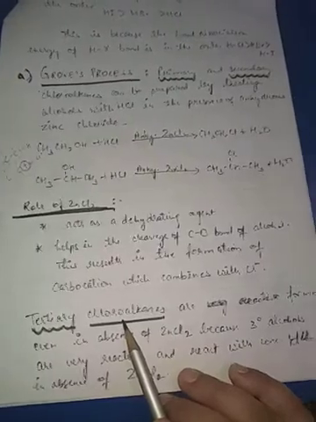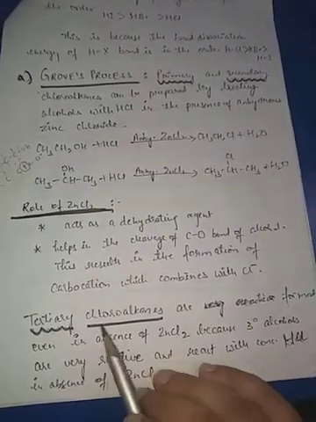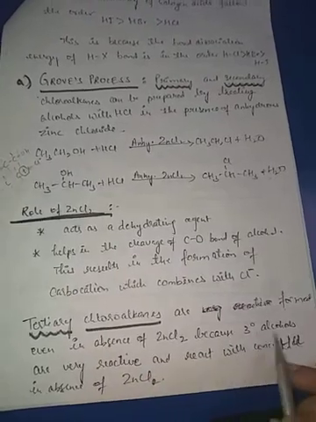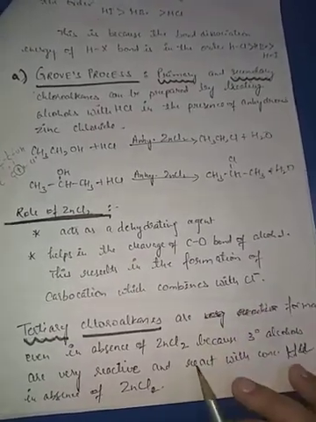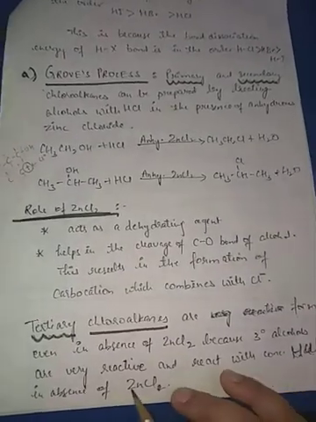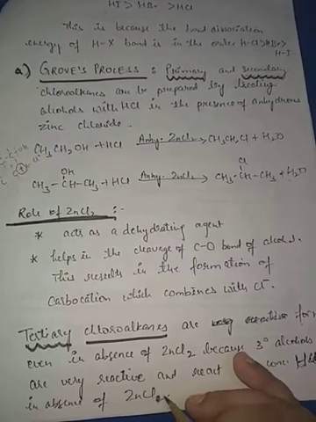If tertiary chloroalkanes are there, these are formed even in the absence of zinc chloride, because tertiary alcohols are very reactive, so there is no need of zinc chloride, and they react with concentrated HCl in absence of ZnCl2. It's zinc chloride, ZnCl2. Now we'll see the reaction, how it is happening.